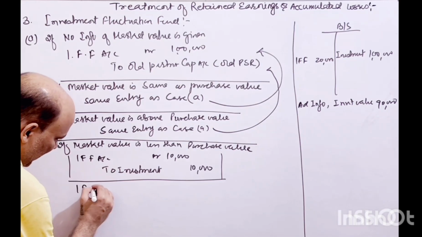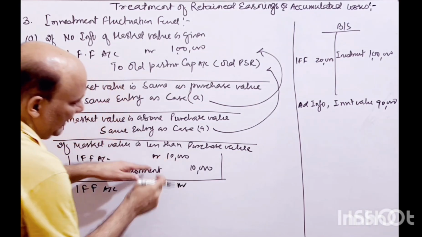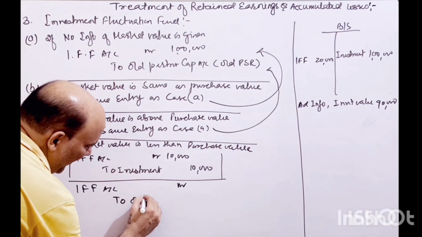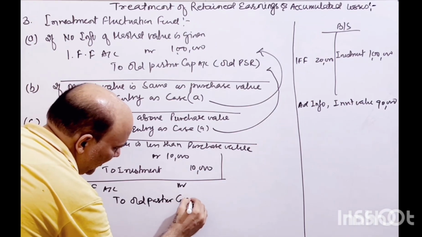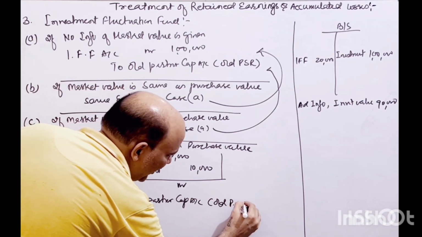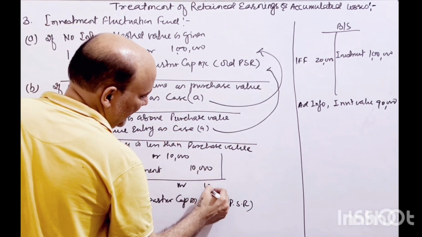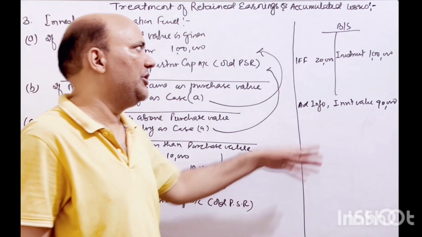So investment fluctuation fund account debit, after taking this adjustment entry, we will distribute to old partners' capital or current account in old profit sharing ratio, right? In this condition we have 10,000 rupees balance, so 10,000 rupees will be given to the old partners in old profit sharing ratio.